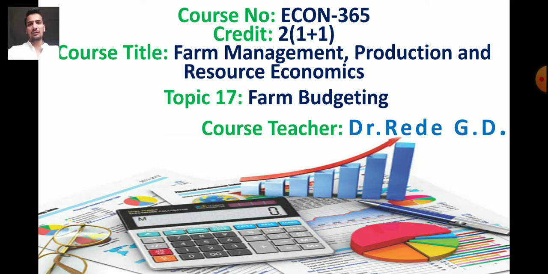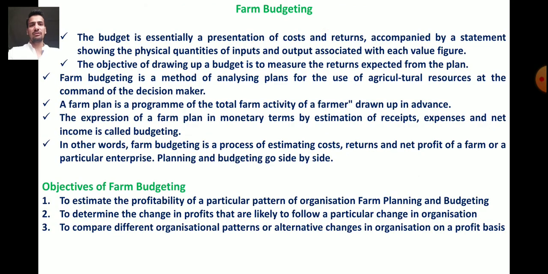In the last lecture we already discussed farm planning. Now we will study farm budgeting. As we know, a budget is essentially a presentation of costs and returns.